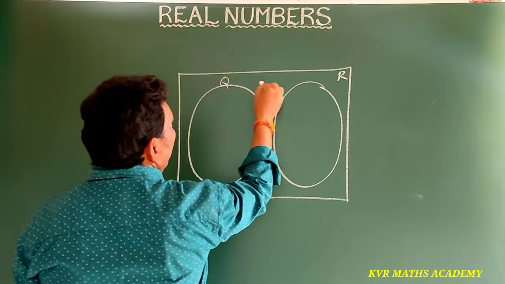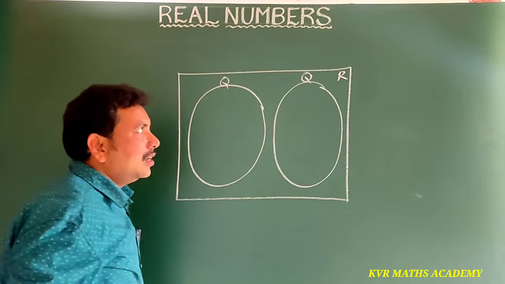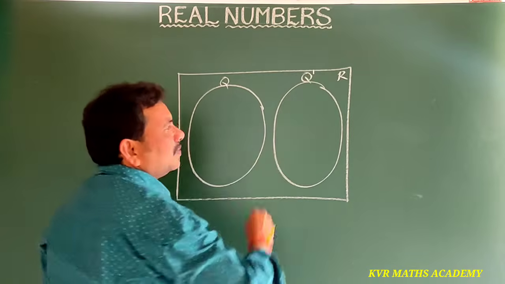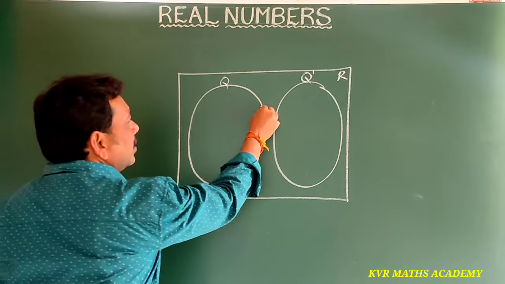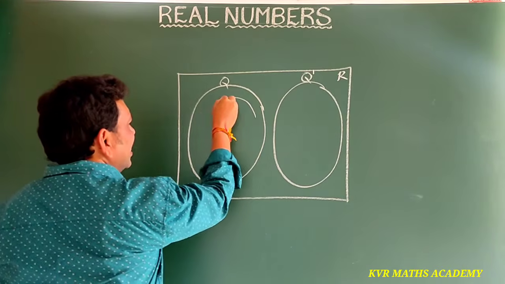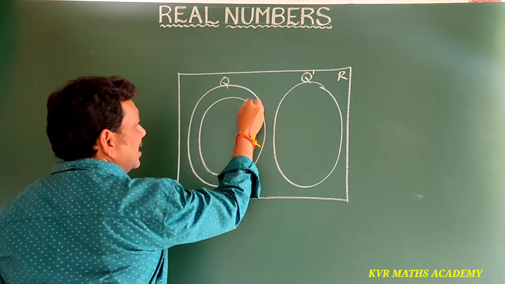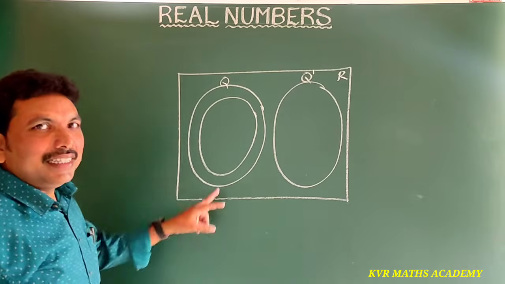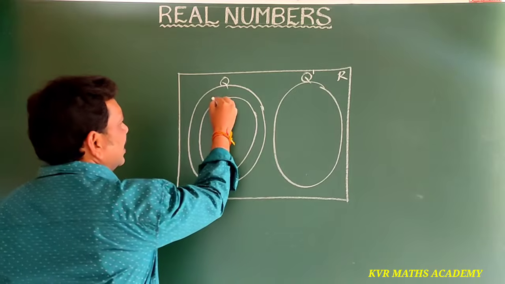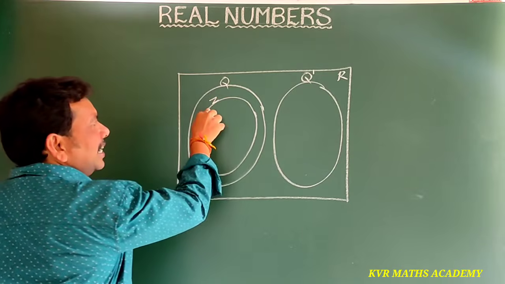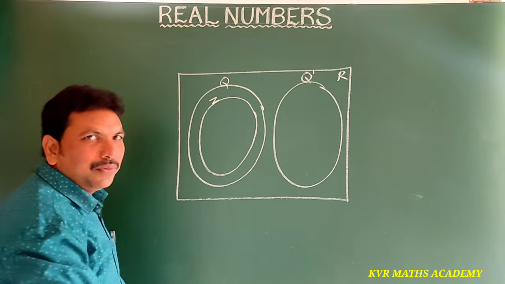This is Q and Q dash. So in Q, in rational numbers, what numbers are there? Yes. Z is the subset of Q, right? Already we have discussed.